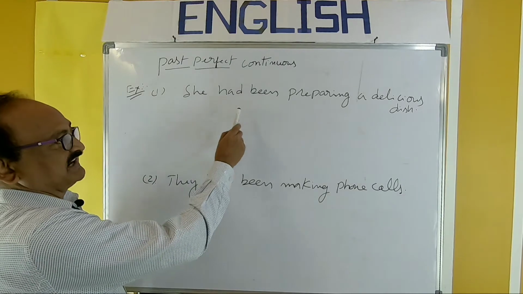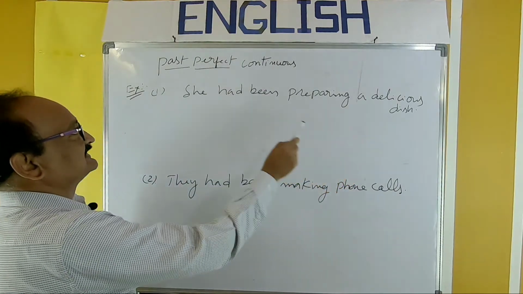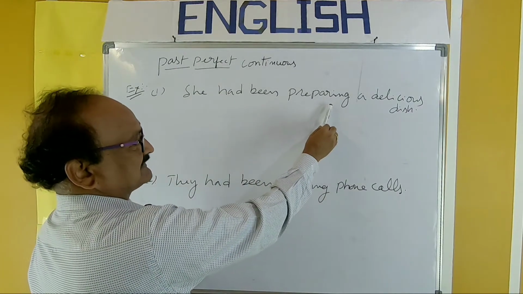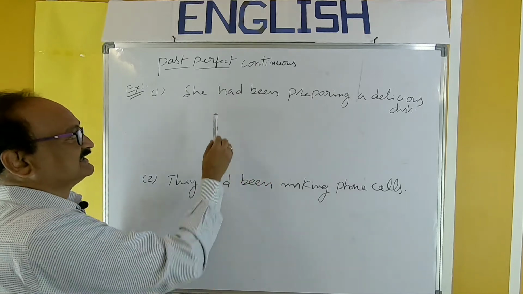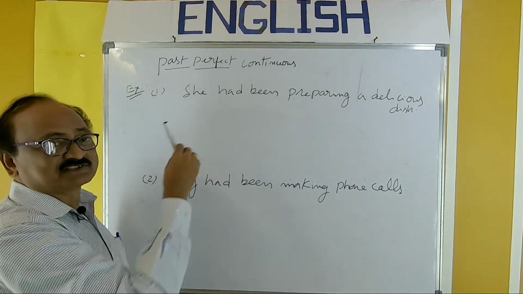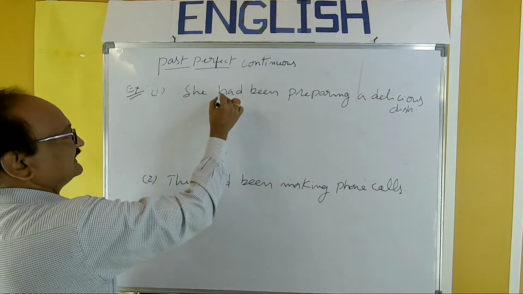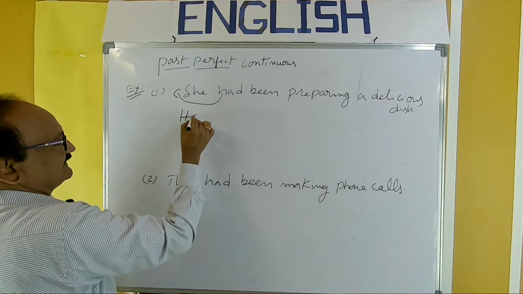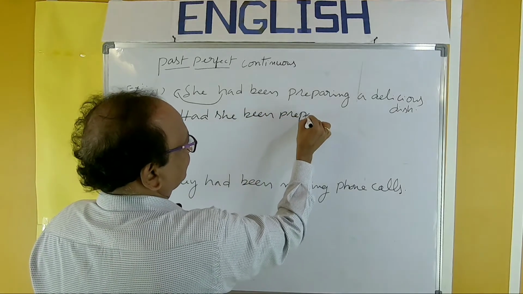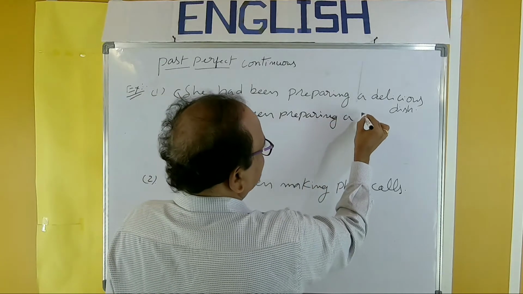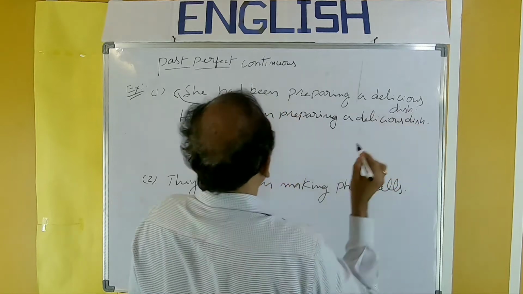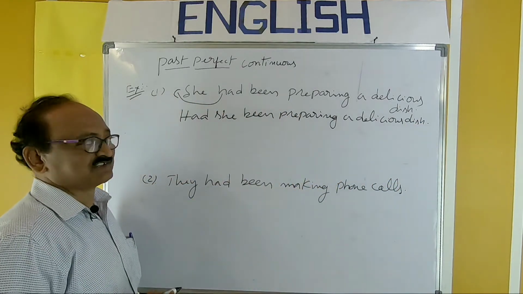Look here. She had been preparing a delicious dish. This is past perfect continuous: subject, had been, present participle form. Of course, the object is there. So, she had been preparing. First, the interrogative form, yes/no questions. Let me explain it. Place the had here. Had she been preparing a delicious dish?